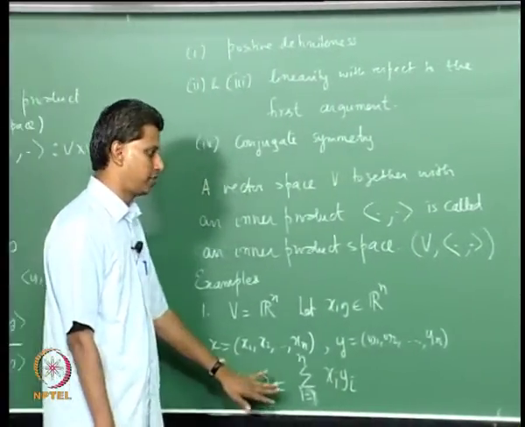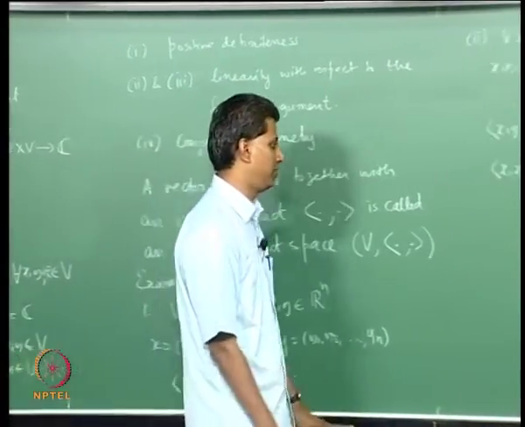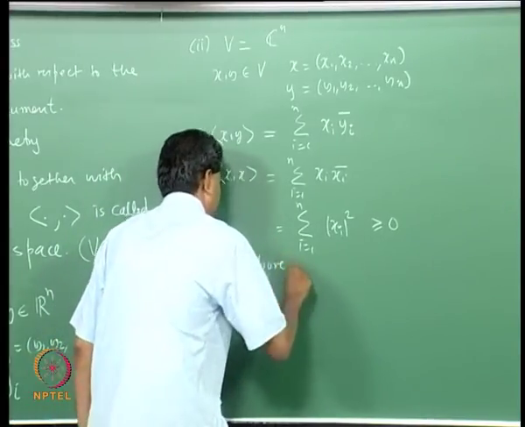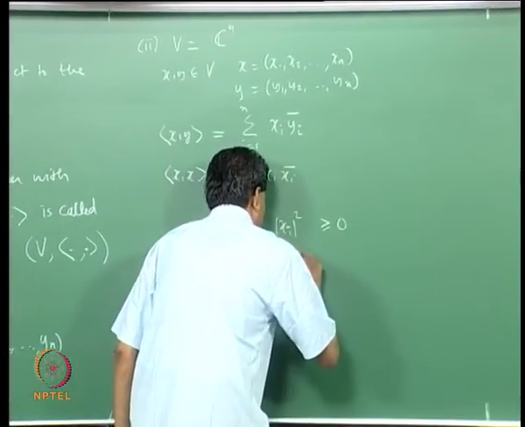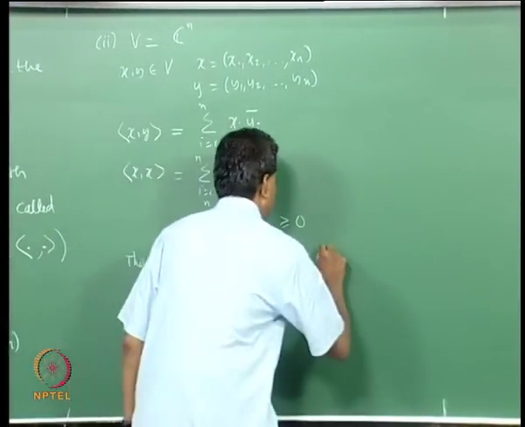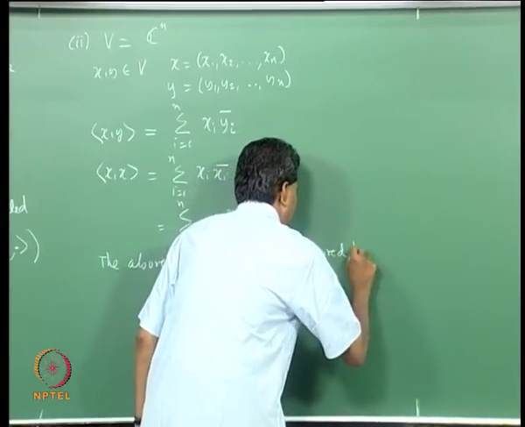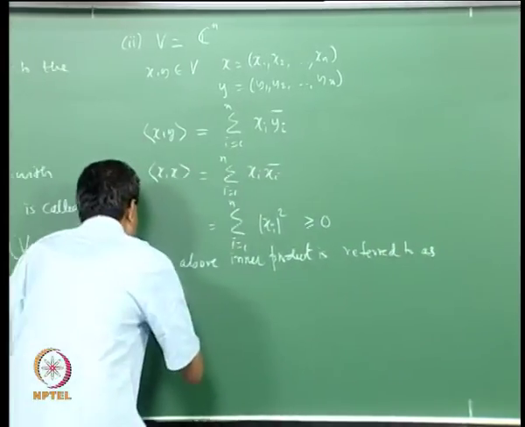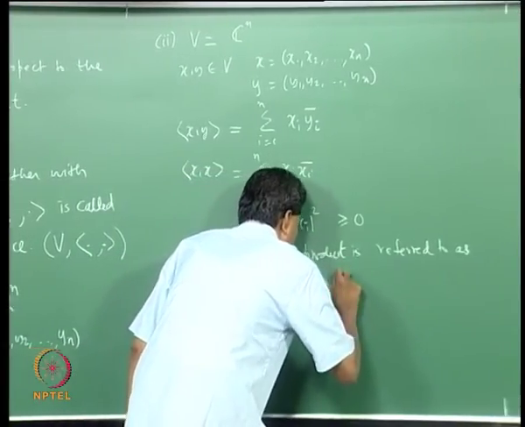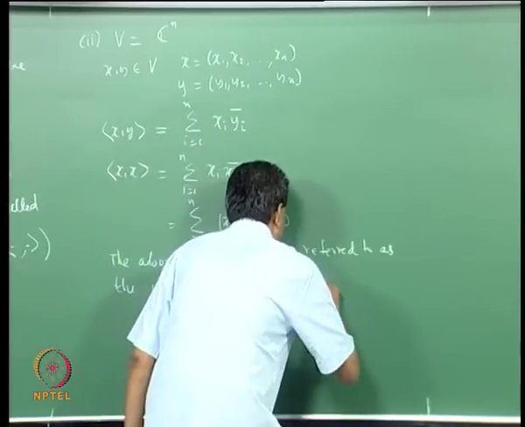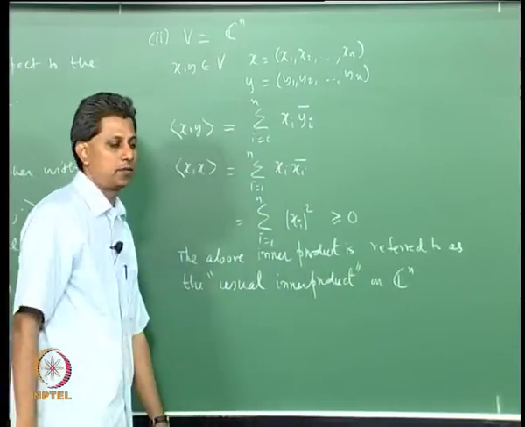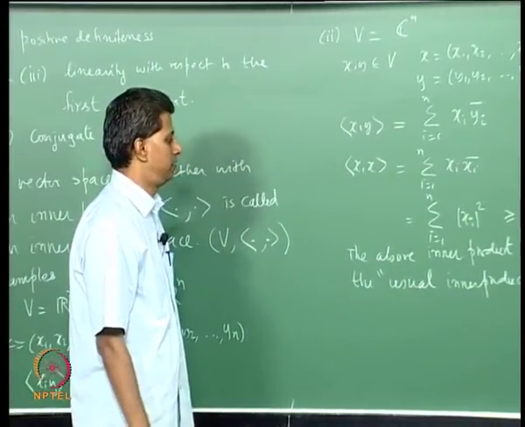This is the usual inner product on Rn. Okay, maybe I will just write it down. This inner product, the above inner product, is referred to as the usual inner product or the standard inner product on Cn.